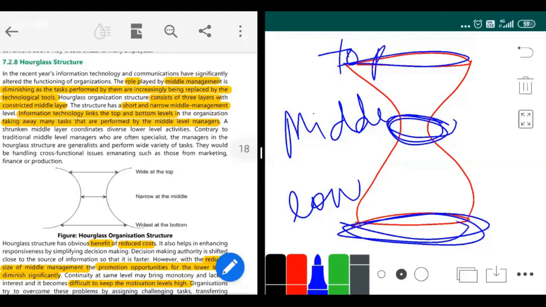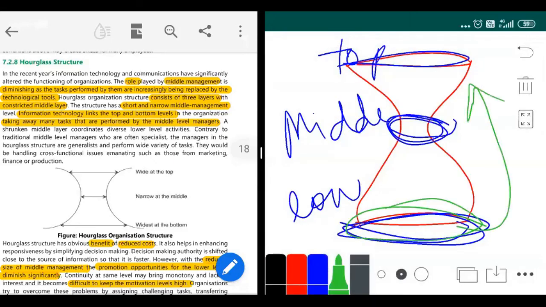Why do you have few people, a small workforce, in the middle level? Because today a lot of technology has come into our organizations. Due to technology, low level people are now easily able to communicate with top level people. The need for middle level people is very little today.